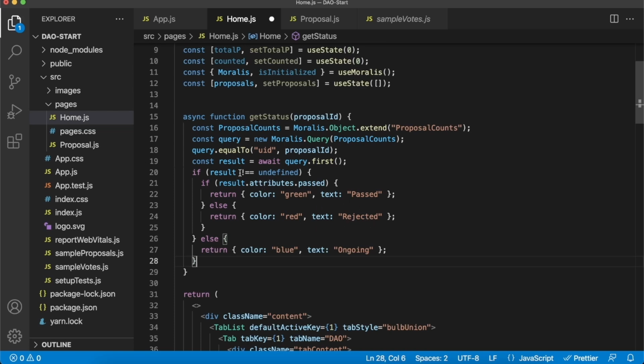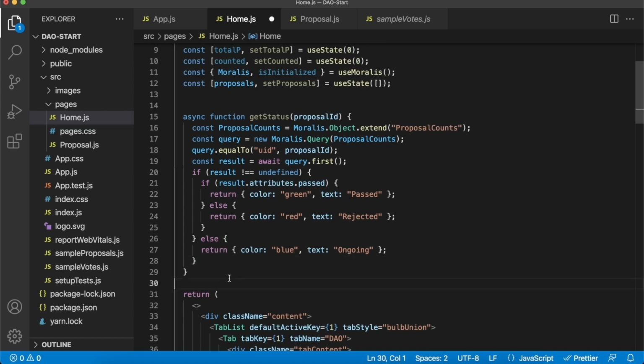Now, if the result of our query is undefined, so there's no matching entries in our data table, then that means that the proposal has not been counted yet and it will be ongoing, and we'll return an object with color blue and text ongoing. Now this function will just help us to get that right tag for each proposal. And now we can go ahead and start querying for all the proposals.